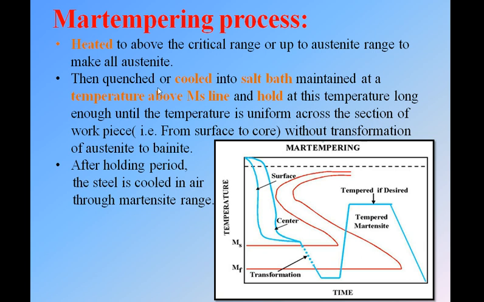Then quenched or cooled in a salt bath maintained at a temperature just above the MS line. We can cool that heated steel in a salt bath just above the MS line and hold it there for some time to get a uniform structure. Then we again cool it from MS to MF, so that at the output we get the martensite phase. After the holding period, the steel is cooled in air through the martensite range, so that in the end we get the martensite phase. This is called the Martempering process.